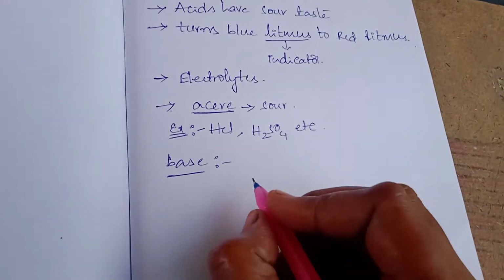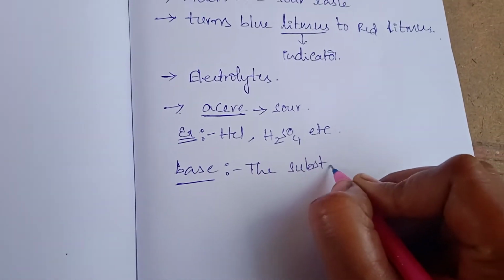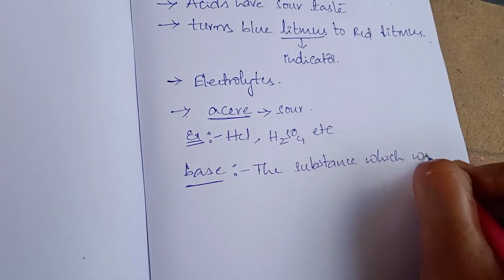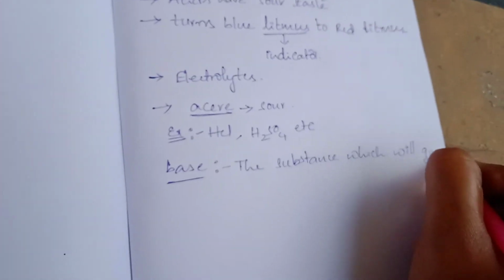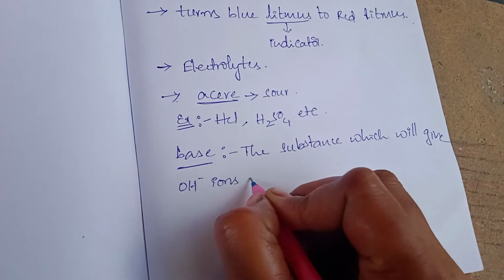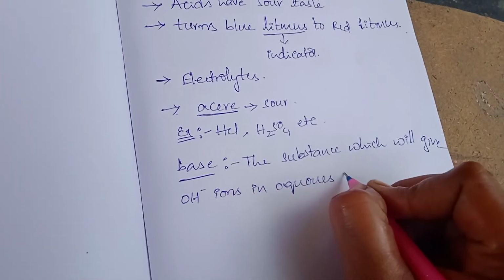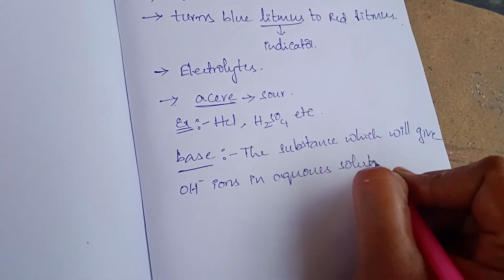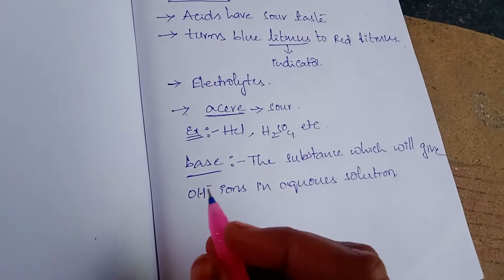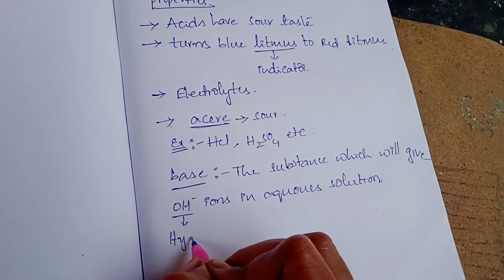And a base is a substance which gives OH minus ions in aqueous solution. OH minus ions are hydroxide ions.